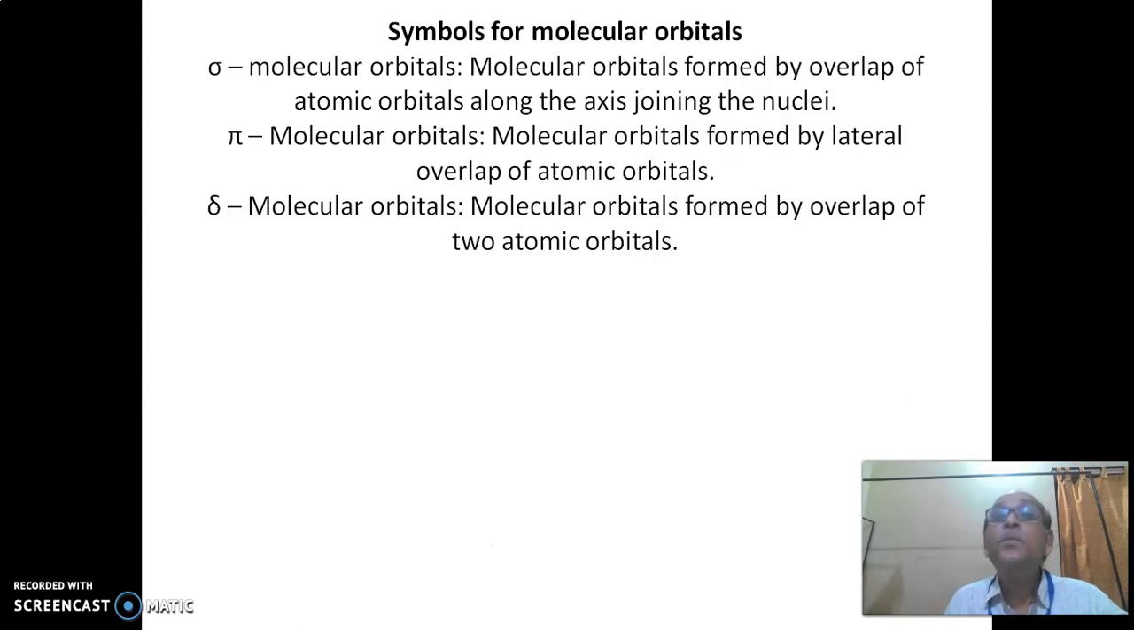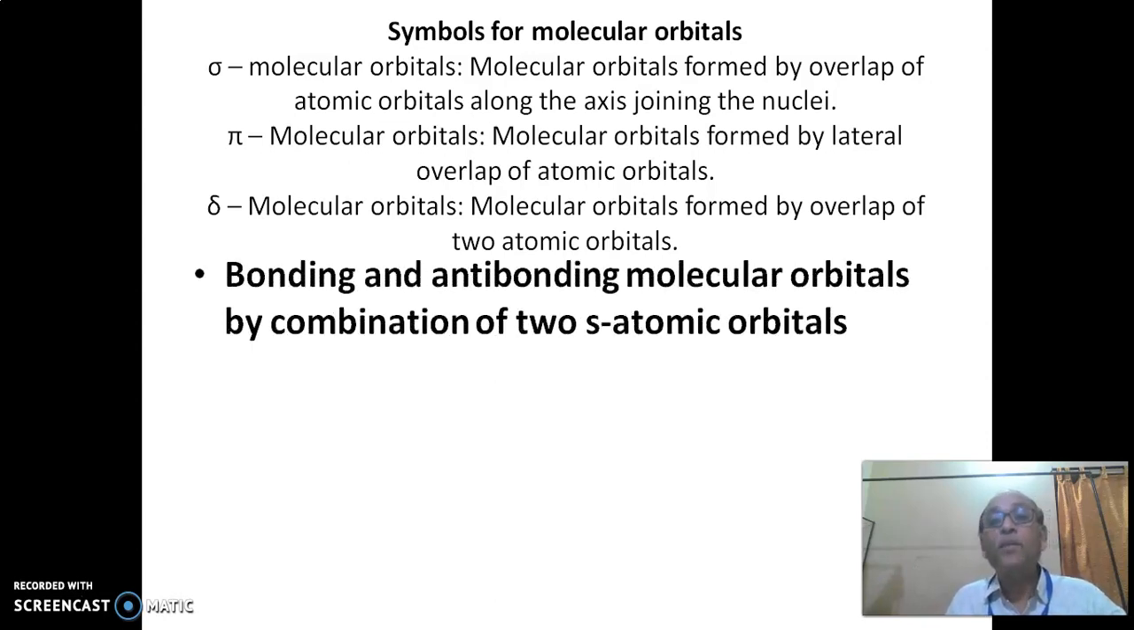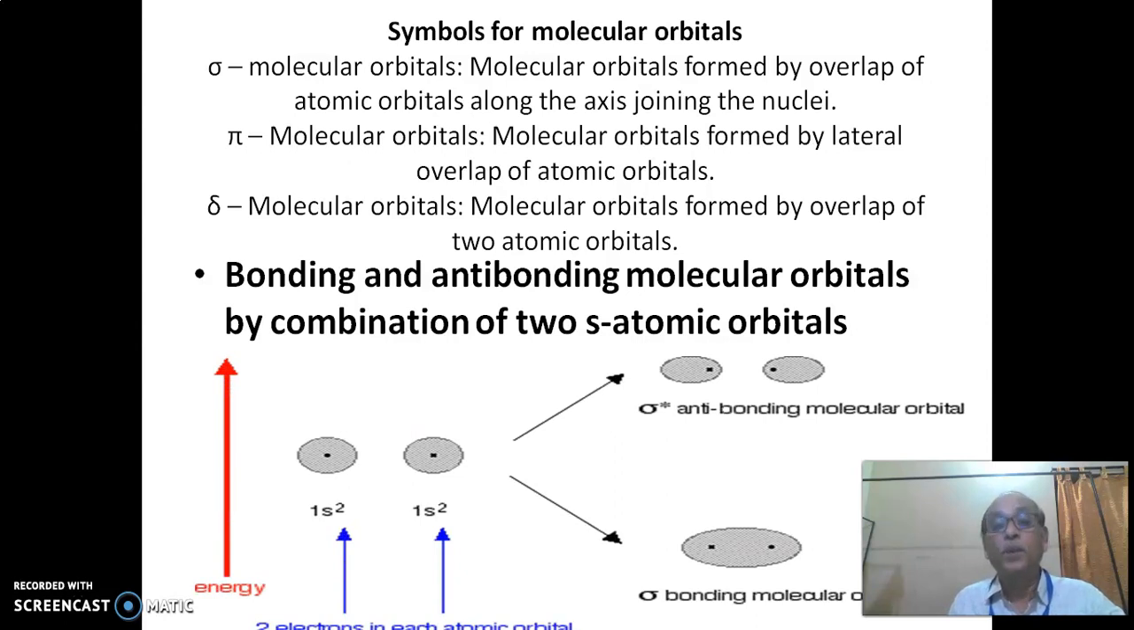So bonding molecular orbitals are lower in energy than the combining atomic orbitals, and anti-bonding molecular orbitals are always higher than the combining atomic orbitals. The symbols for molecular orbitals: sigma molecular orbitals are formed by overlap of atomic orbitals along the axis joining the nuclei. Pi molecular orbitals are formed by the lateral overlapping of atomic orbitals. Delta molecular orbitals are formed by the overlapping of two atomic orbitals. Bonding and anti-bonding molecular orbitals by the combination of 2s atomic orbitals are shown in the figure below.